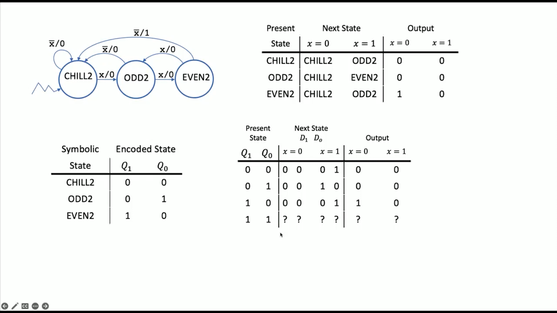Any questions on this? Don't cares. Okay, all right. So we're going through the same process again. Now I need to get logic for D1, D0, and the output Y2.